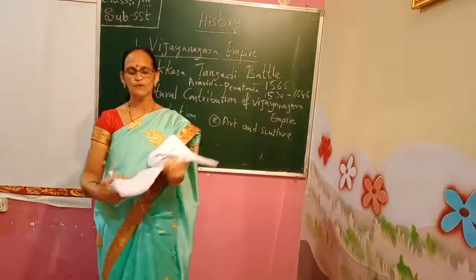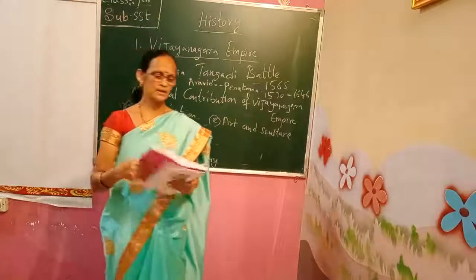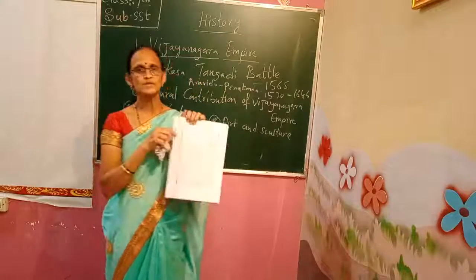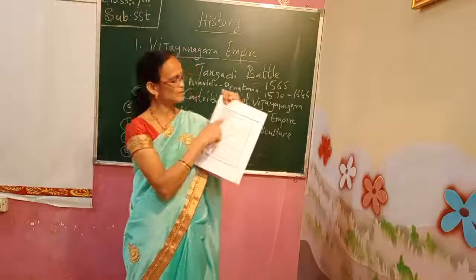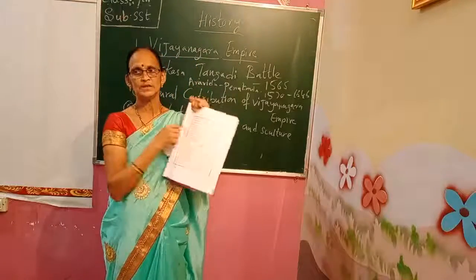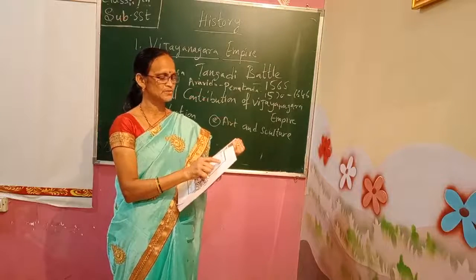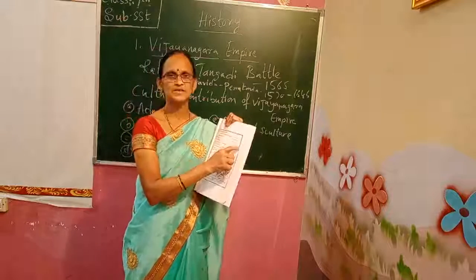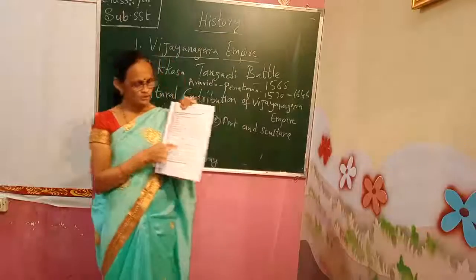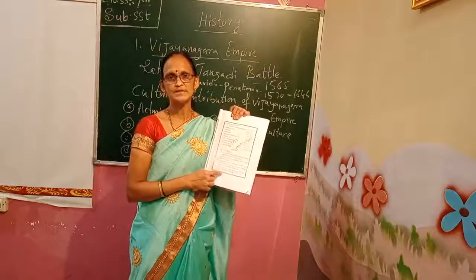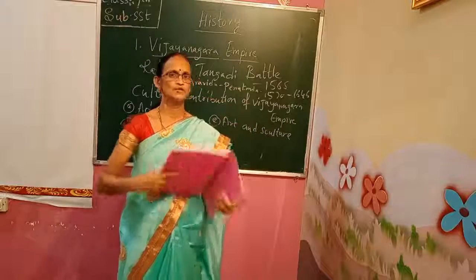Yes. Now I have finished the lesson. Now I ask you to read this lesson once again and note down the chronology here. What time, which CE? Yes, what happened? Who was ruling the Vijayanagara kingdom from 1336 to 1565? Which dynasty, when did they rule? Note all these things down, fill in the blanks, search for the answers, and try to answer the questions.